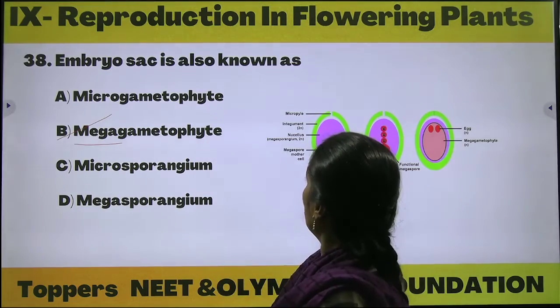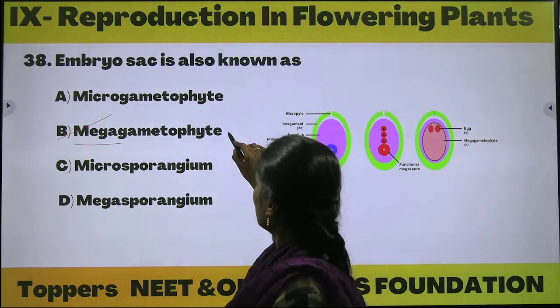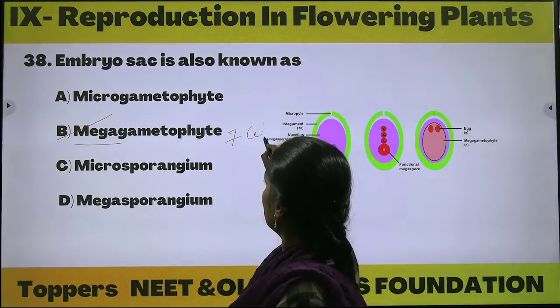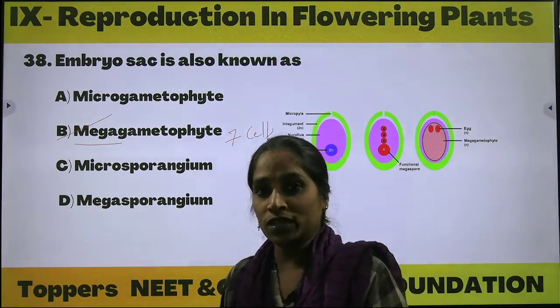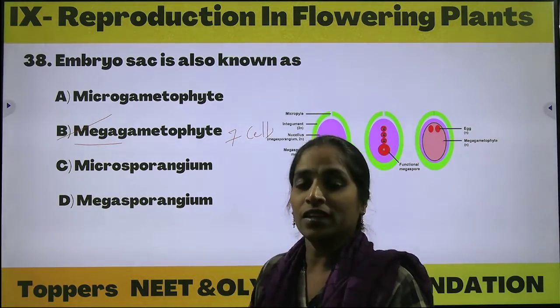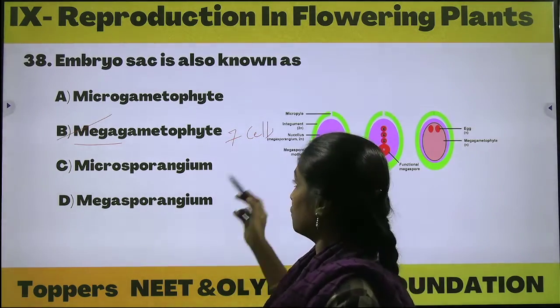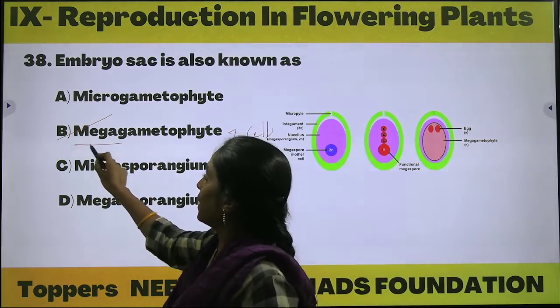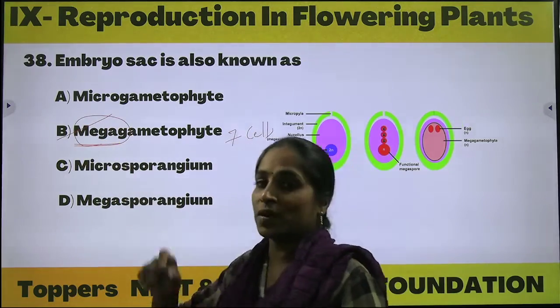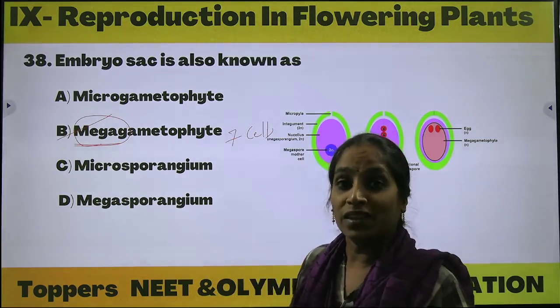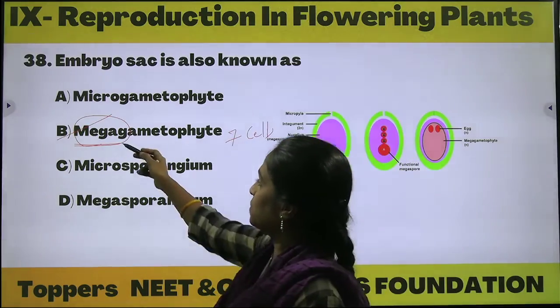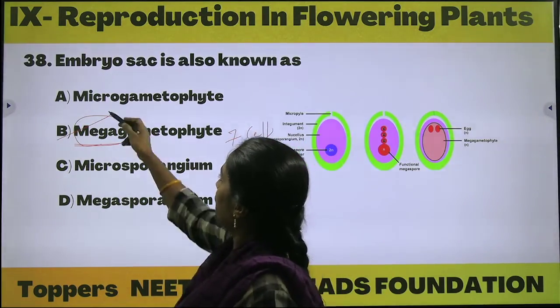Then we get the formation of the 7 cells, as we discussed: the 3 antipodals, the central cell, and in the basal region the egg cell and the synergids. These are formed by the megaspores, by the megaspore mother cell. So the option is megagametophyte.